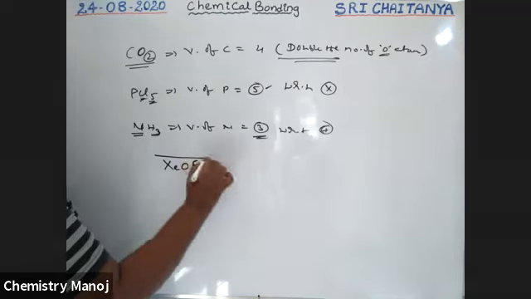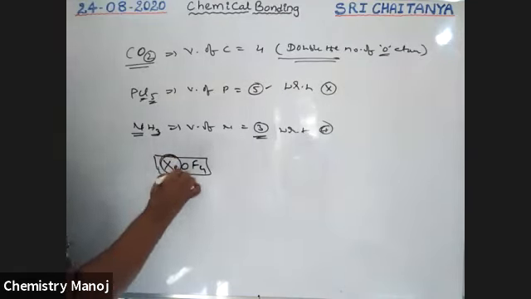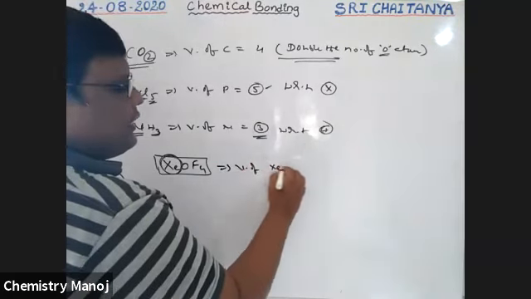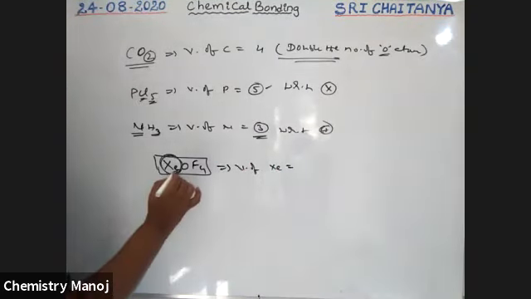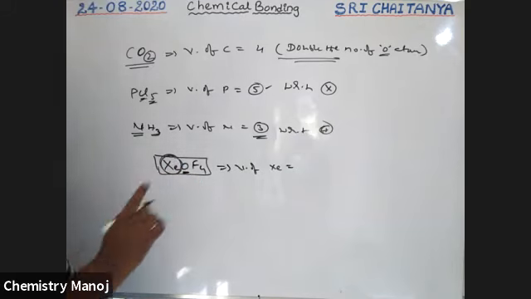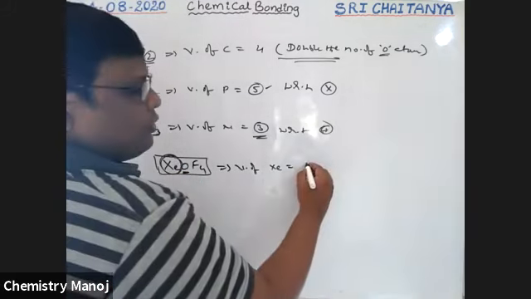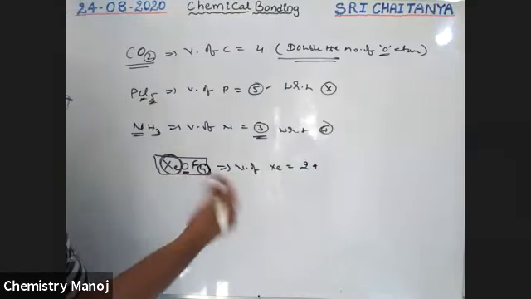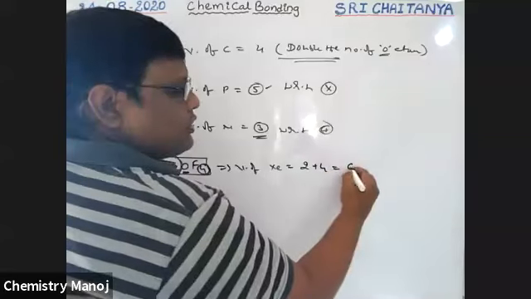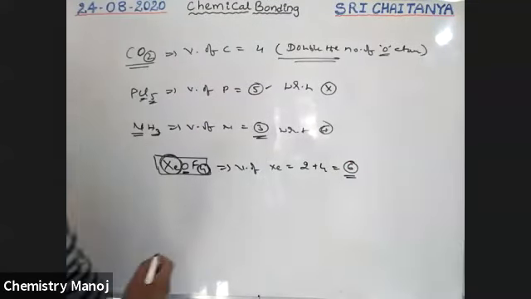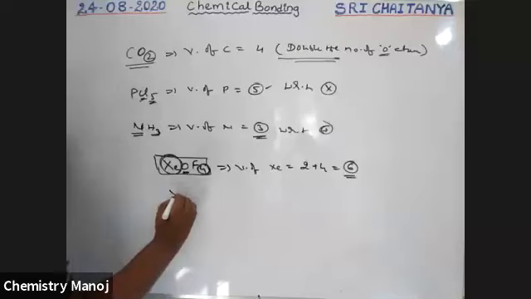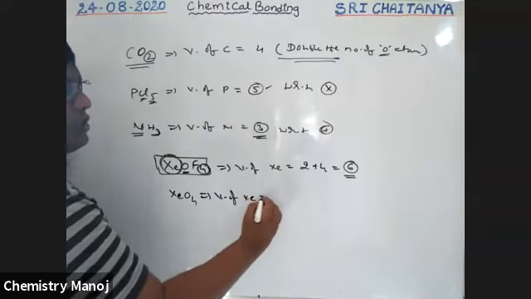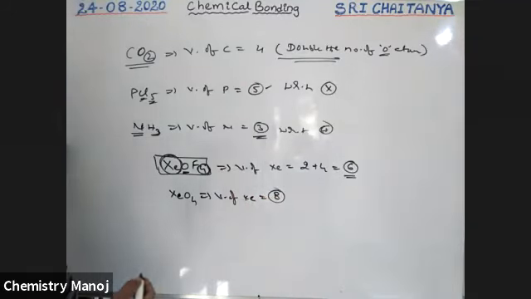For example, XeOF4. In this molecule, what is the valency of xenon? One oxygen, double the number of oxygens, that means 2, plus 4 halogens, the number of halogen atoms, which is equal to 4, so the valency is 6. Like this. For example, XeO4. What is the valency of xenon? It is equal to 8, double the number of oxygen atoms.